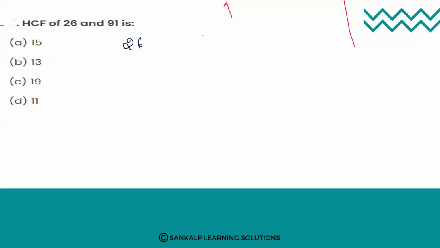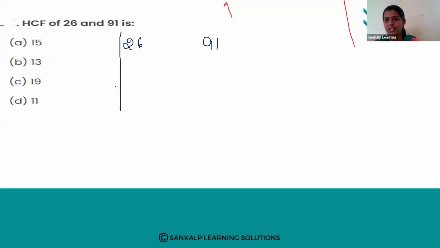26 and 91. We have to find out the HCF of these two numbers. For that, what we will do? First, we have to find out the factors by using the prime factorization method, right? How do you do the prime factorization method? Start from a small number. Don't go directly to a big number, start from a small number. So 2 ones are 2, 2 threes are 6.